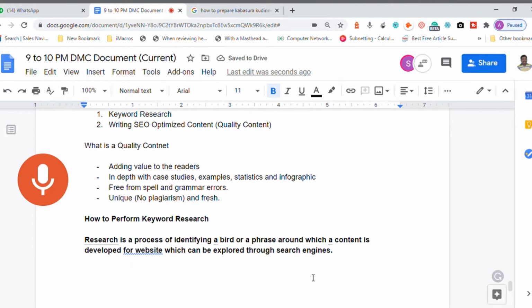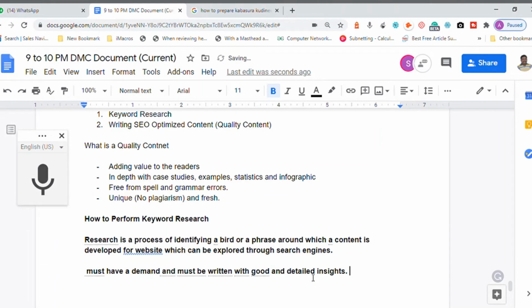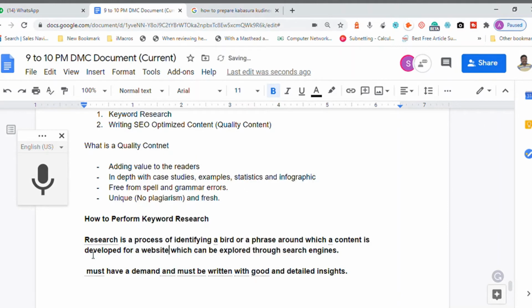The keyword must have a demand and must be written with good and detailed insights. I'm just saying something which comes to my mind, but this is the logic. So this is the concept. This is what we do in keyword research.